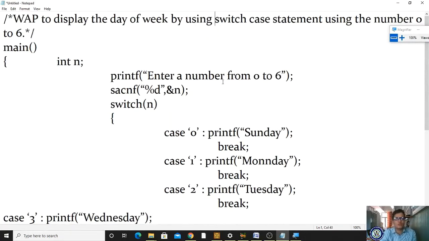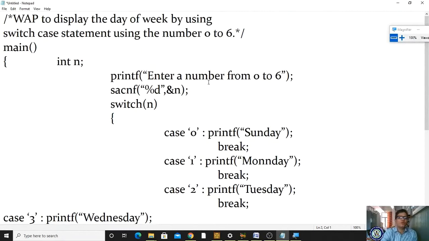What is the program aim? You have to display the day of a week by using a switch case statement. You have to enter a day, and for the day we are taking 0 to 6.